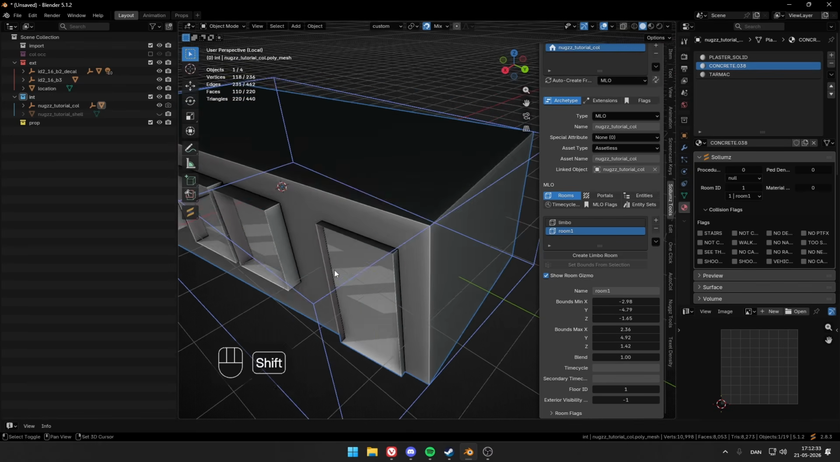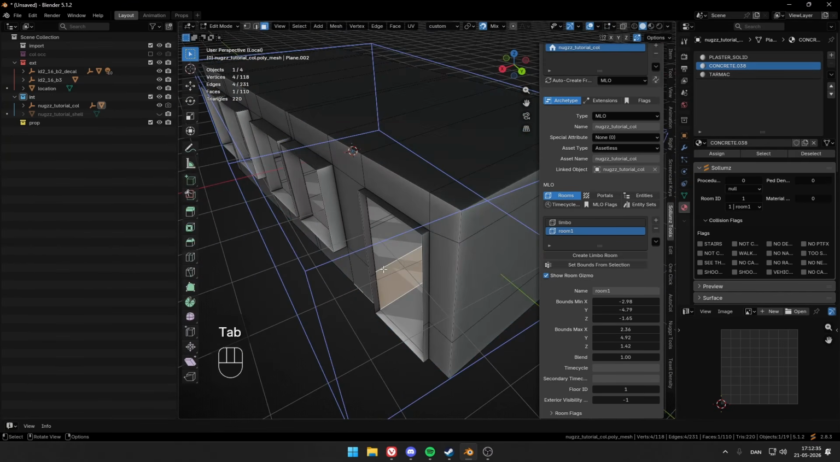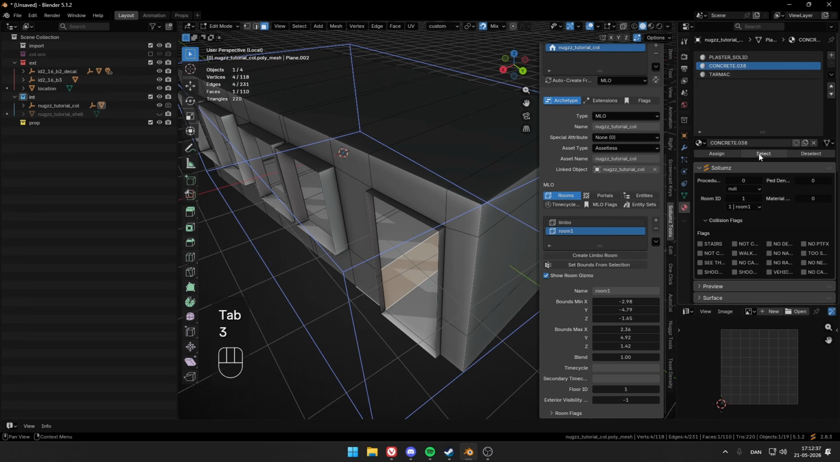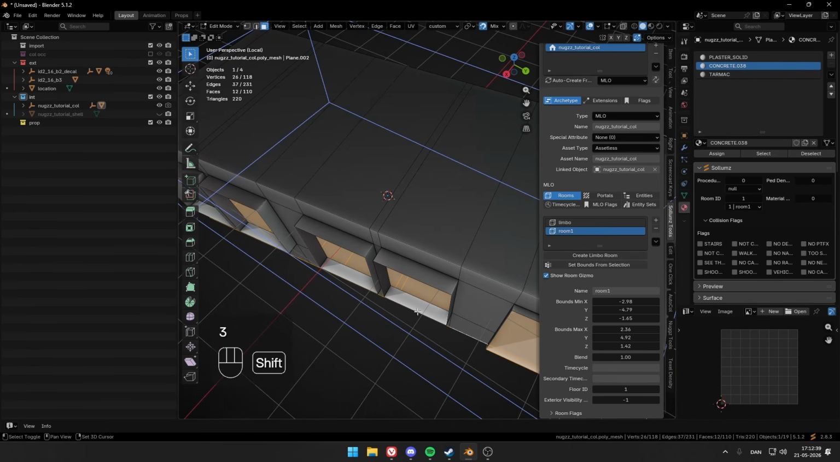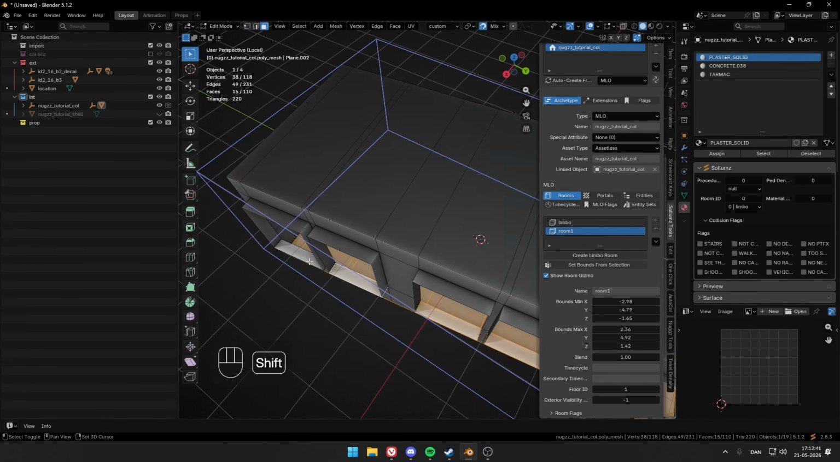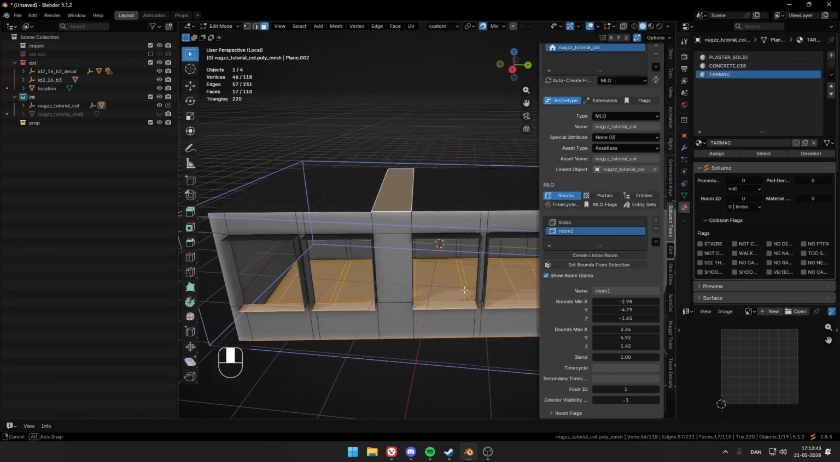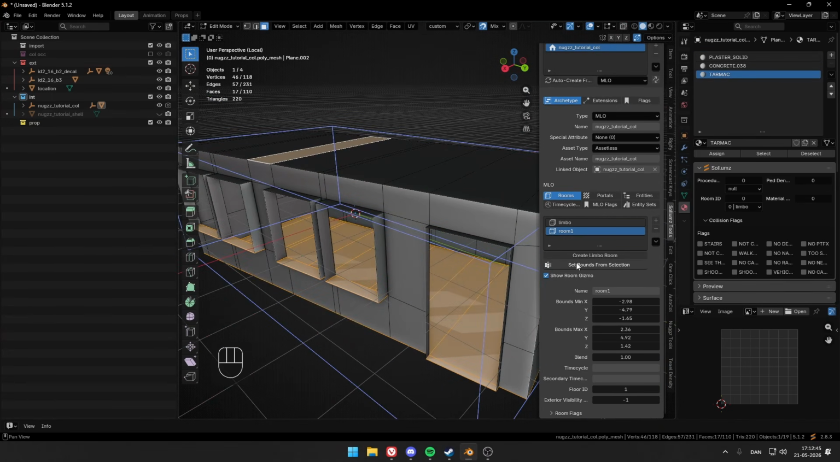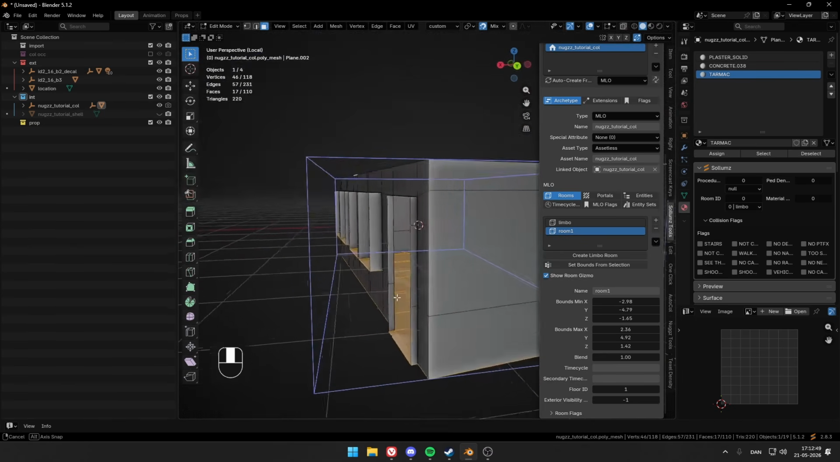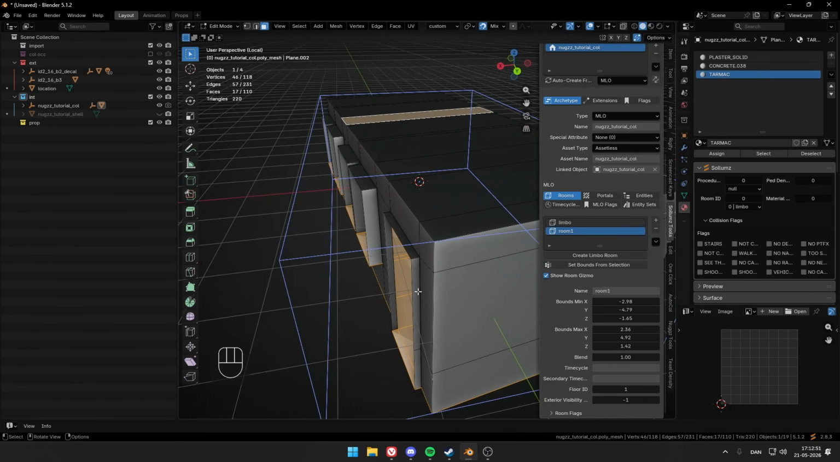Once we have made the rooms, we want to select all the floor and window panes like this, and then just one of the roof, and then set bounds from selection. Then it should make a bigger one.